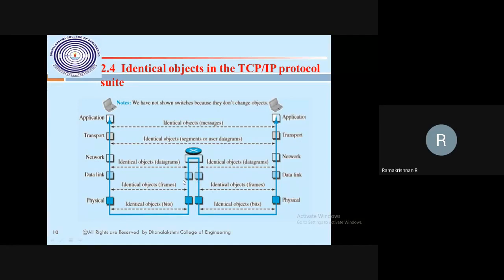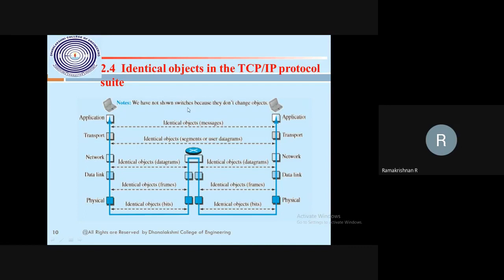The network layer packet is converted by the data link layer into a frame. The frame is a datagram, and a datagram is nothing but a bigger-sized packet. Then the bits will again be converted to the frame, and the frame converted to the packet or datagram. Then it will be converted to the segment, which is encrypted or decrypted. Then finally, you are able to view our content, message or display.